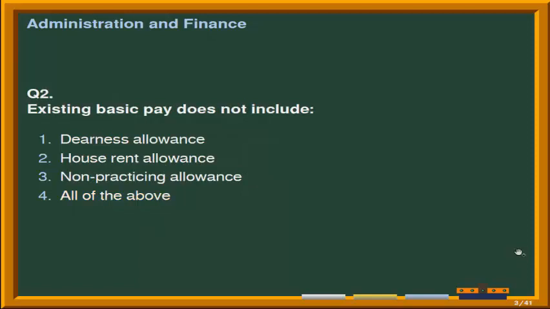Next question is existing basic pay does not include, and the given options are number 1 dearness allowance, second option is house rent allowance, third option is non-practicing allowance, and the last option is all of the above. Correct answer is option 4, that is all of the above.